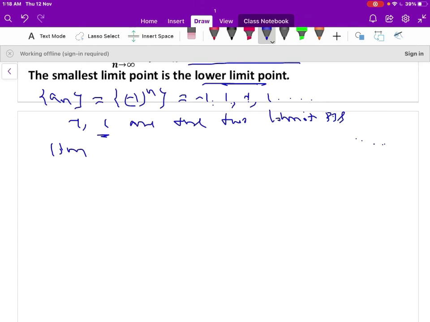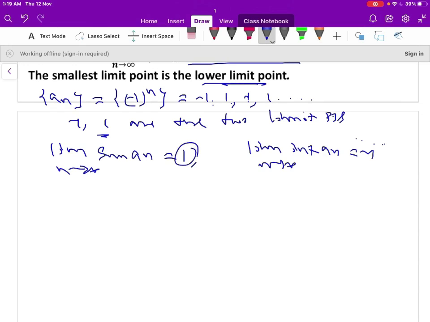The limit of the supremum of a_n as n tends to infinity is equal to +1, and the limit of the infimum of a_n as n tends to infinity is equal to -1. So 1 is the greatest limit point and -1 is the least limit point. Therefore 1 is the upper limit and -1 is the lower limit of the sequence.